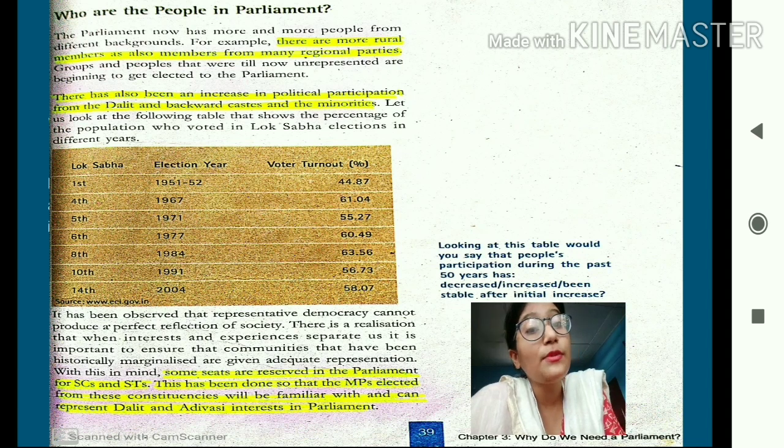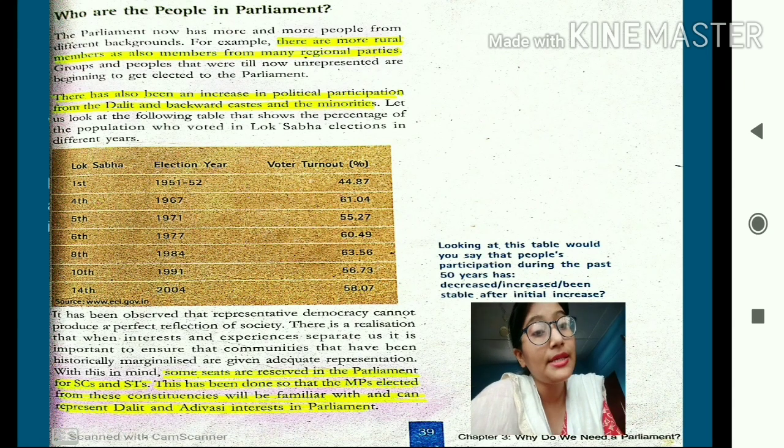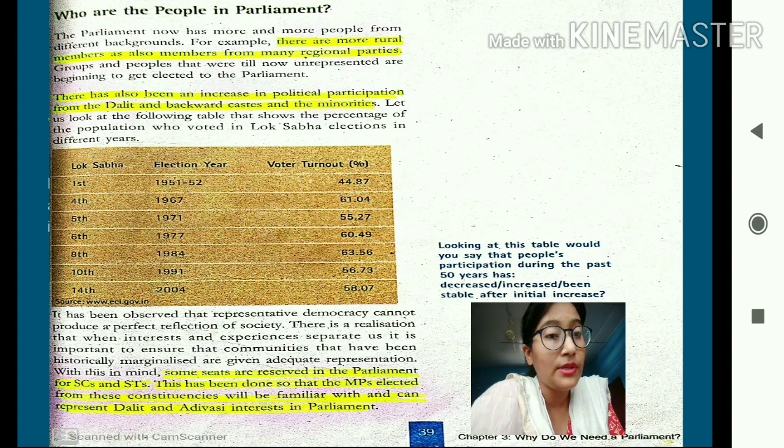So students, it has been observed that representative democracy cannot produce a perfect reflection of a society. So in case of representative democracy, students, what happens? Only a certain section of the people are represented in the parliament, but it does not reflect the true ideals of a democracy. In a democracy, everyone should have the equal right to be represented in the parliament, but in a representative democracy, that rarely happens.